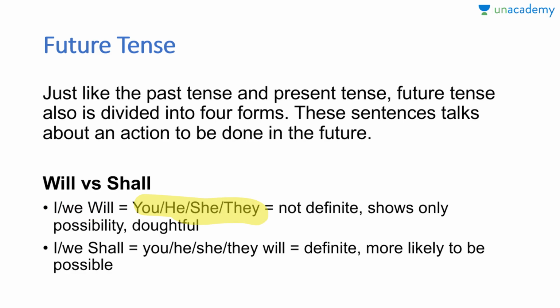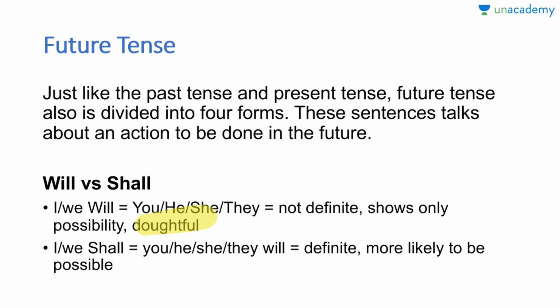So I will is equal to you shall, they shall, he shall, she shall. What it means is that the word shall shows that the things are not definite. It shows less possibility, the things are doubtful.